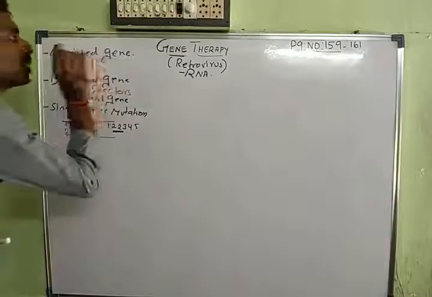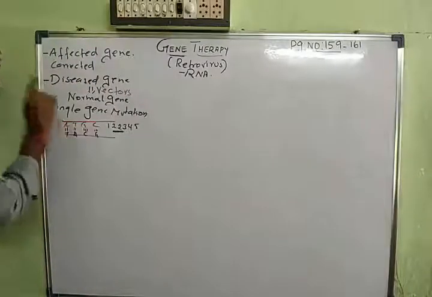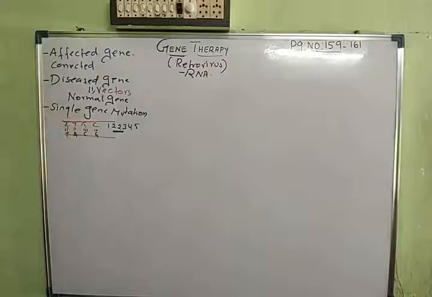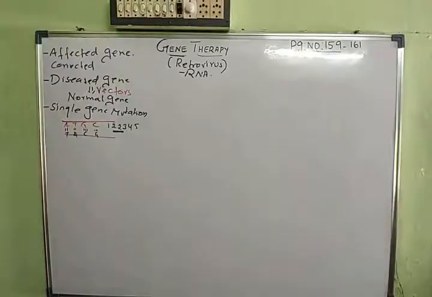Now this kind of gene therapy is done to correct this kind of single gene mutation. This is a very important public exam one mark question: gene therapy is done to correct the single gene mutation. Genes can be corrected. Okay, so that is the idea of gene therapy. Now, what are the diseases caused by a single gene mutation? There are two very important diseases. One is hemophilia.